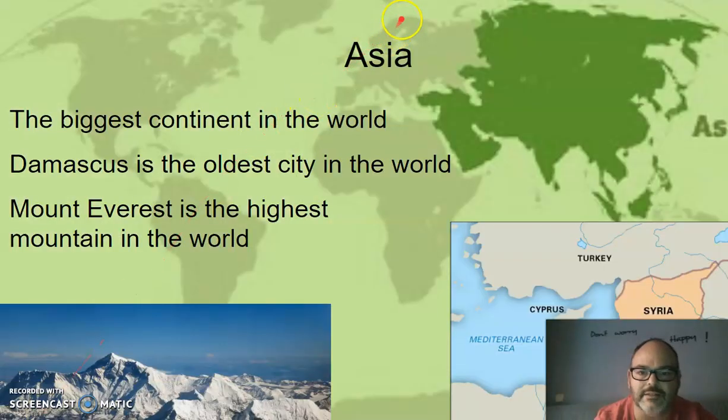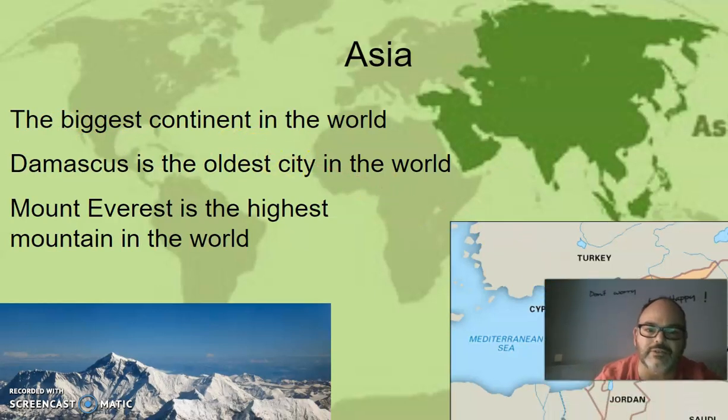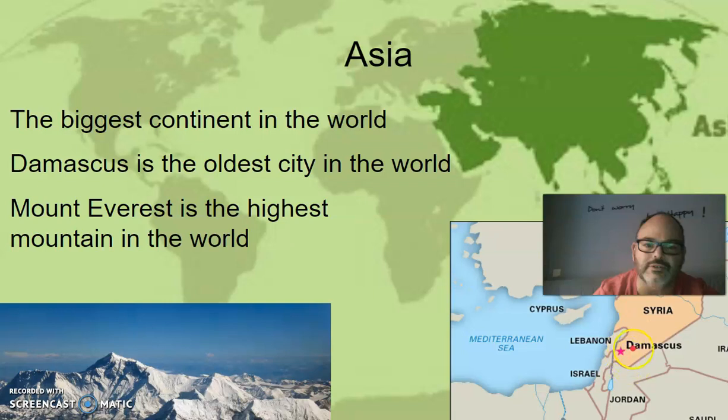information, and let's focus on Asia. Look, Asia occupies all this green part in the map, and it's the biggest continent in the world. It's a really, really big continent. Damascus is the oldest city in the world. Yes, if we go here, exactly here, this is a city, and it's really, really old. It's the oldest city in the world. Many, many different civilizations have passed by there.